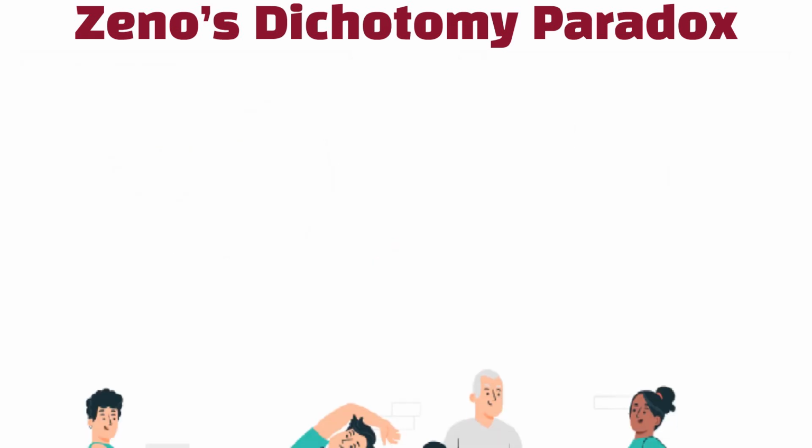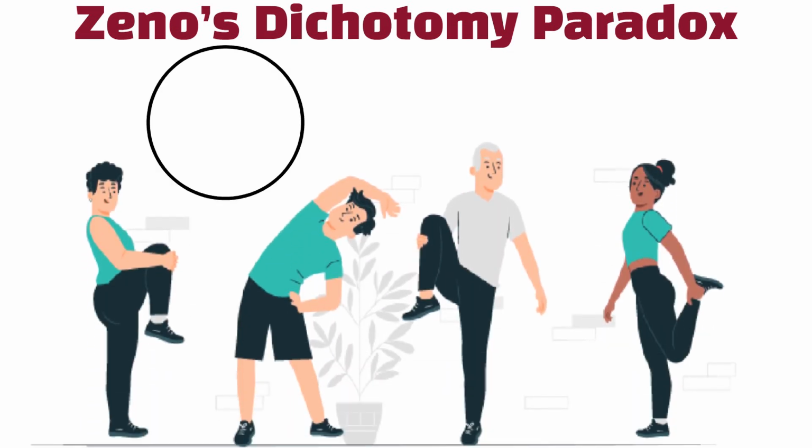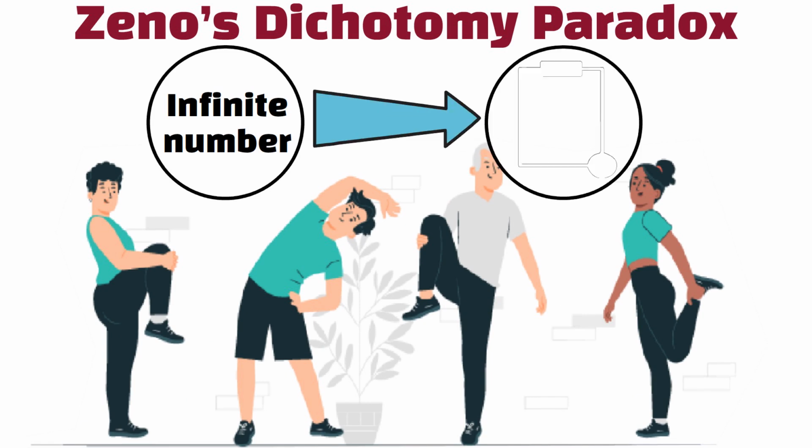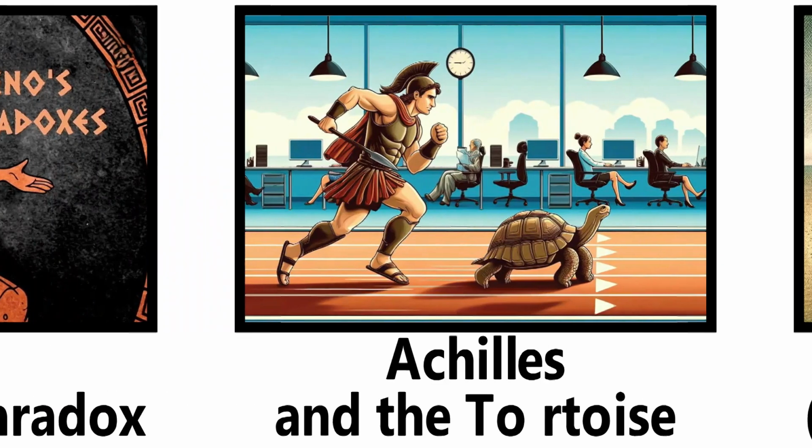The paradox comes from treating an ongoing action like motion as if it were broken into an infinite number of tiny, separate tasks.